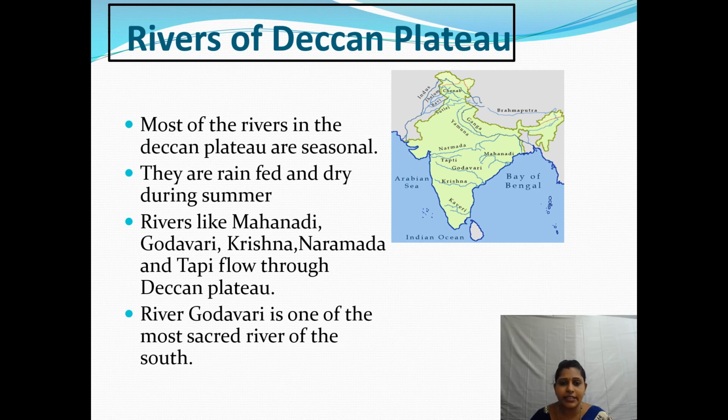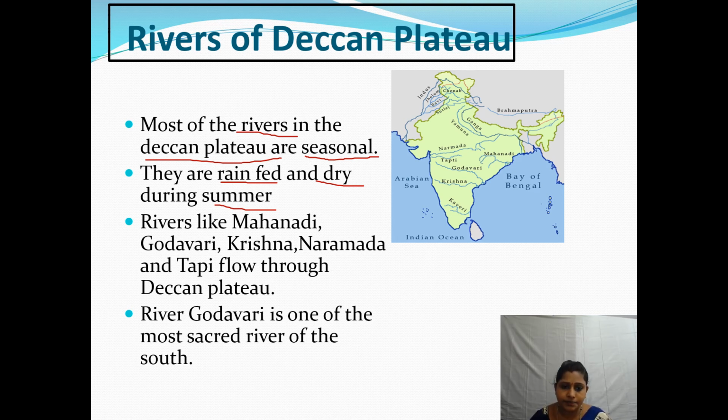Rivers of the Deccan plateau. Most of the rivers in the Deccan plateau are seasonal. They are rain fed and dry during summer.